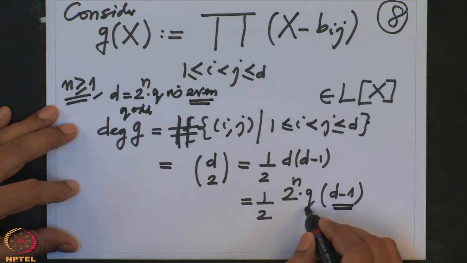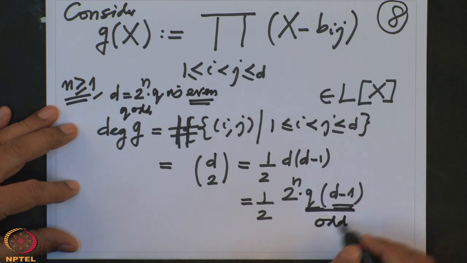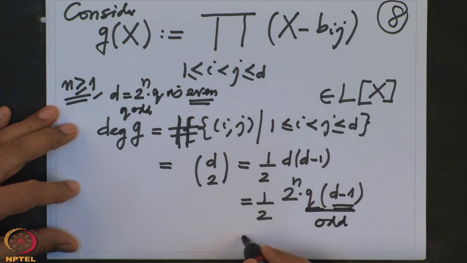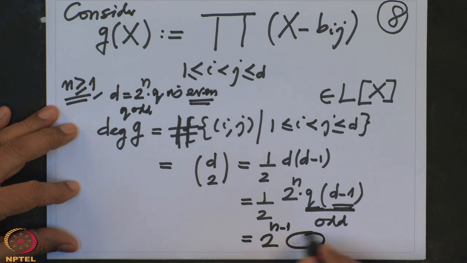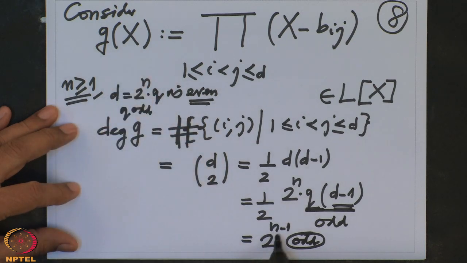So this is odd, therefore this is odd. And the power of 2 is now 2^(n-1) times some odd integer. So the degree of G has, in the power of 2, dropped there. So, therefore, I will be eligible to use the induction hypothesis,